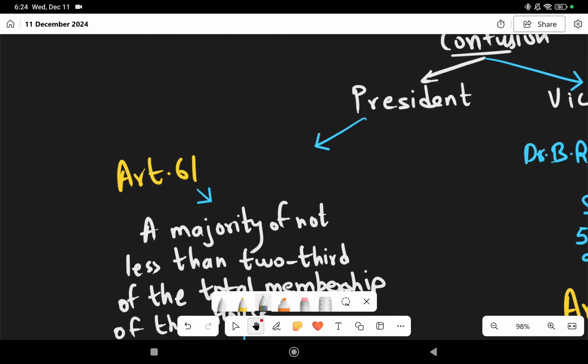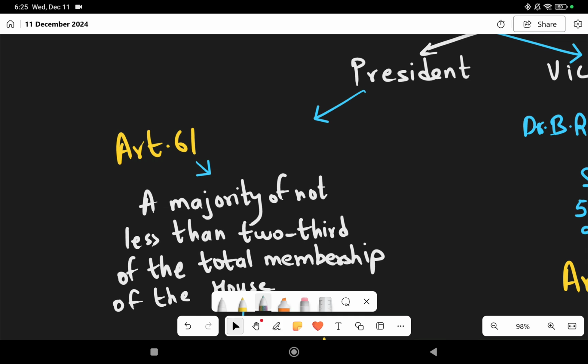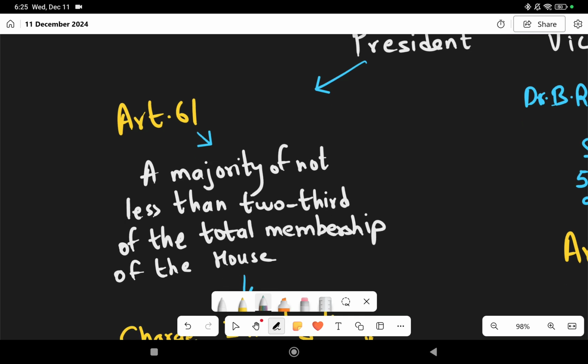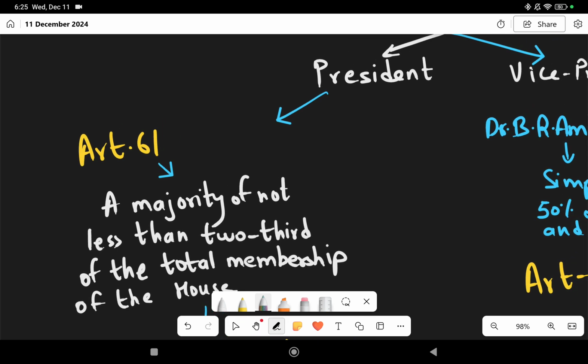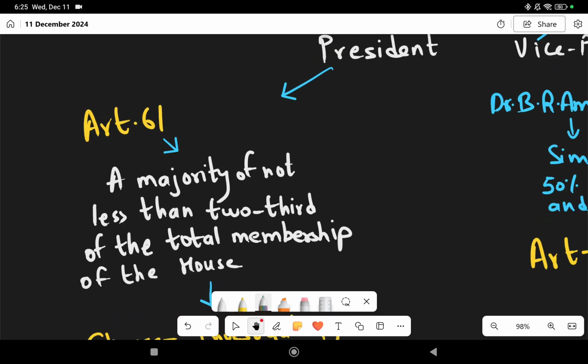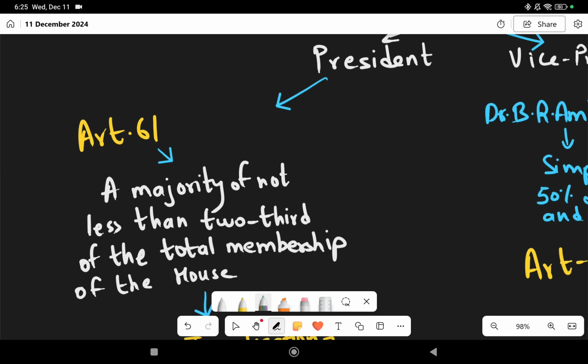Now, according to the impeachment process of the president, Article 61 says that a majority of not less than 2/3 of the total membership of the House. You have to remember that in the case of the election of the president, all the elected members of the parliament and all the elected members of the legislative assembly take part in the election. But in the removal or the impeachment of the president, only Lok Sabha and Rajya Sabha will take part. And the most important point here is that the impeachment procedure of the president can be started in Lok Sabha or in Rajya Sabha.